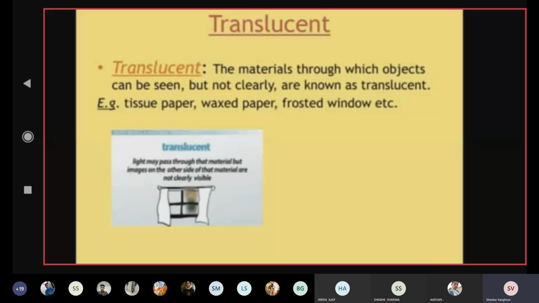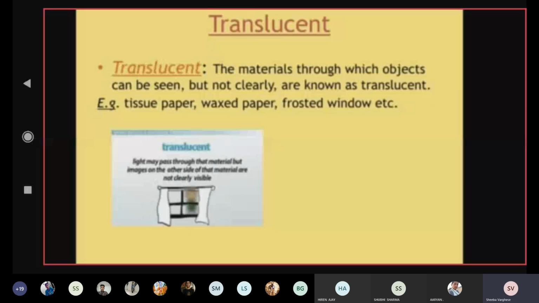So we have here a few examples. We have tissue paper. Wax paper is also a type of thick paper, like butter paper you have seen, no? So it is like that, paper with wax. Or frosted window, in which the glass is not very clear. Different types of glasses are there, one of them is the frosted window.